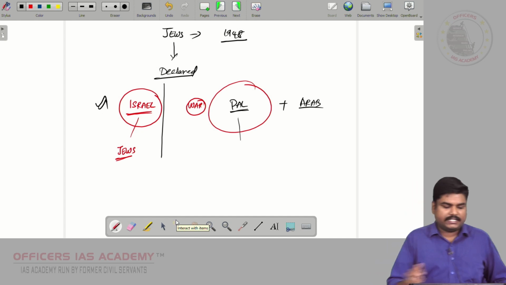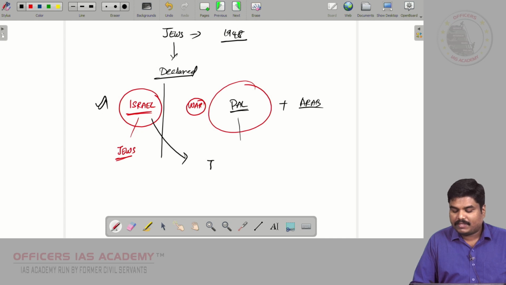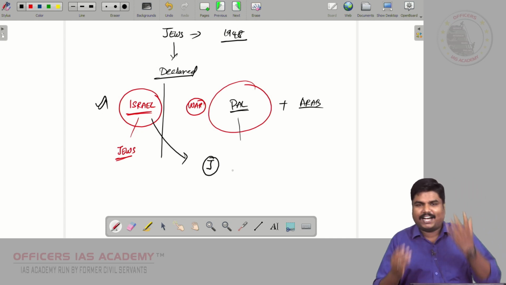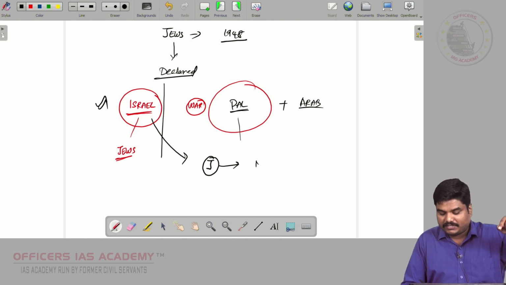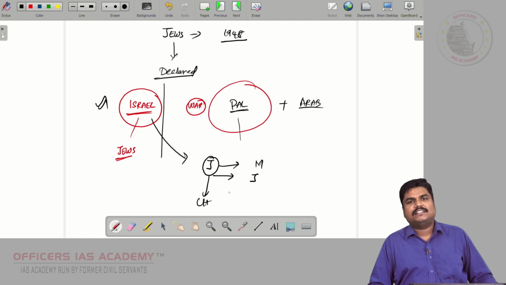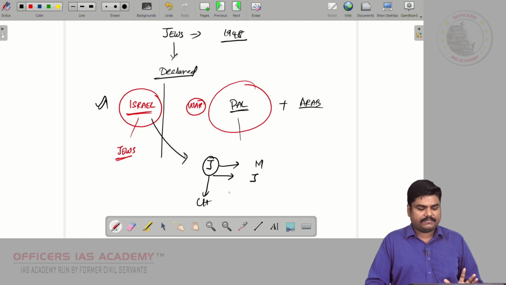And you know what Israel did? Israel wanted Jerusalem. Jerusalem is the heart of the issue, because it is a city which is very, very important for Muslims, for Jews, and for Christians as well. There is so much religious significance in Jerusalem.